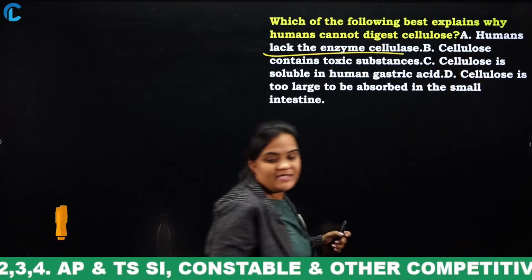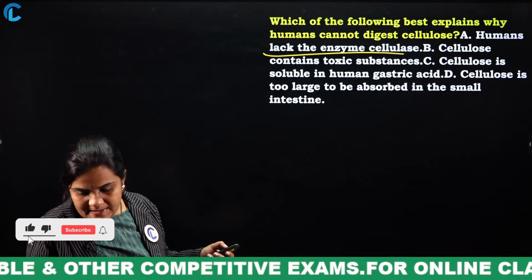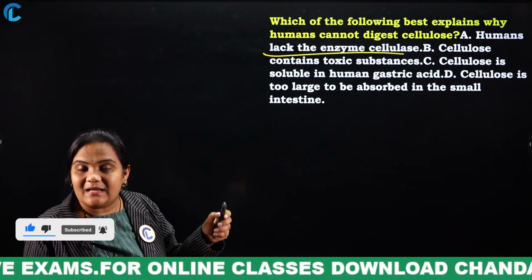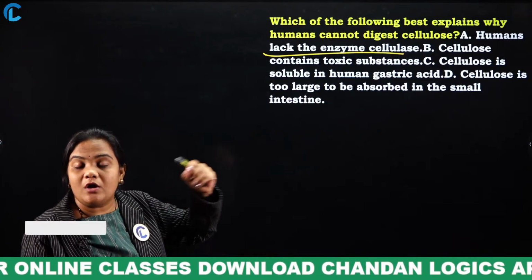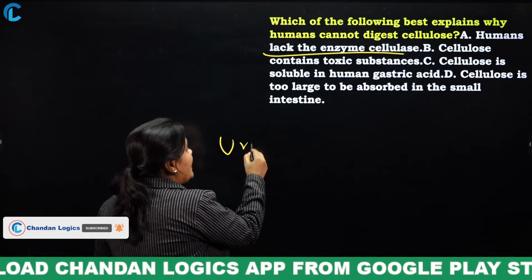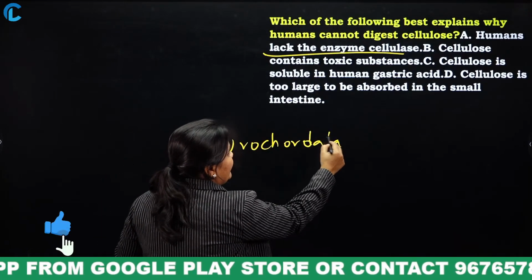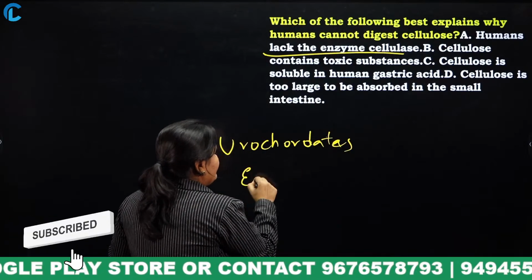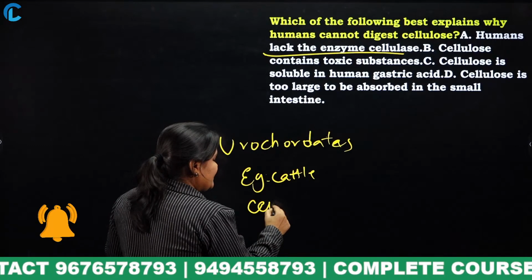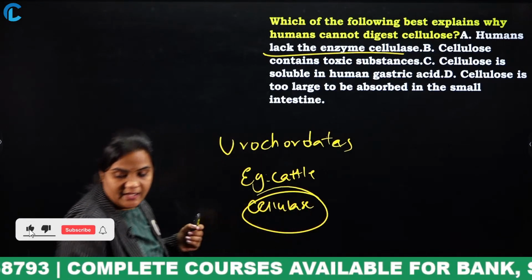Humans lack the enzyme cellulase. Yes, very good. This cellulase enzyme is present only in cattle, not in all animals. It is present only in ruminant animals, and the example is cattle. Due to the presence of the cellulase enzyme, cattle feed on dried grass.